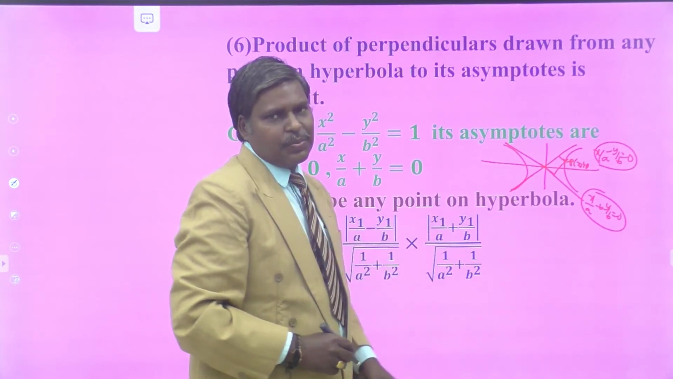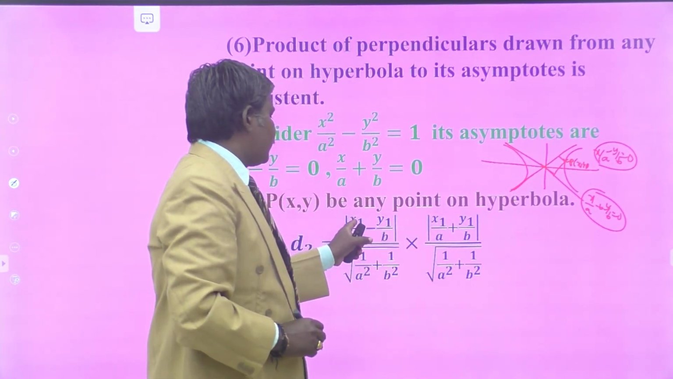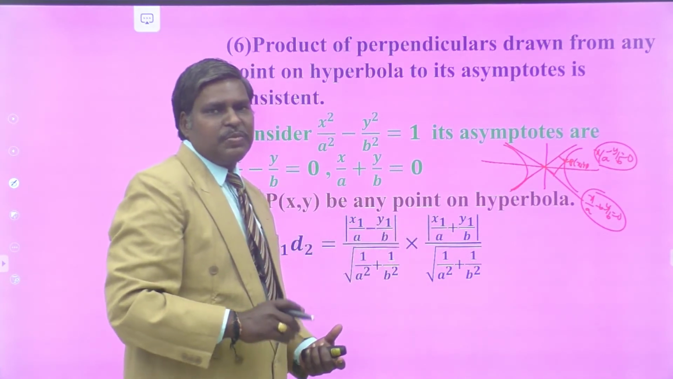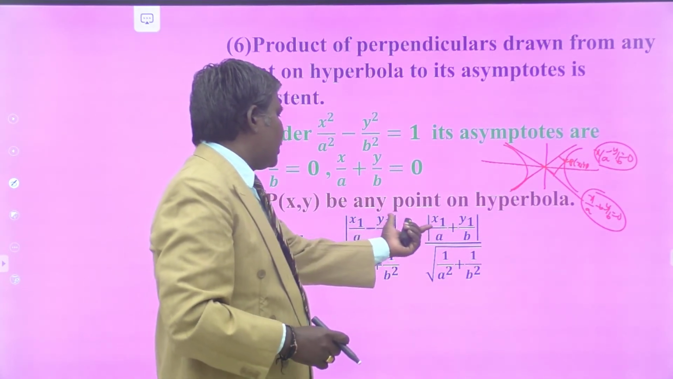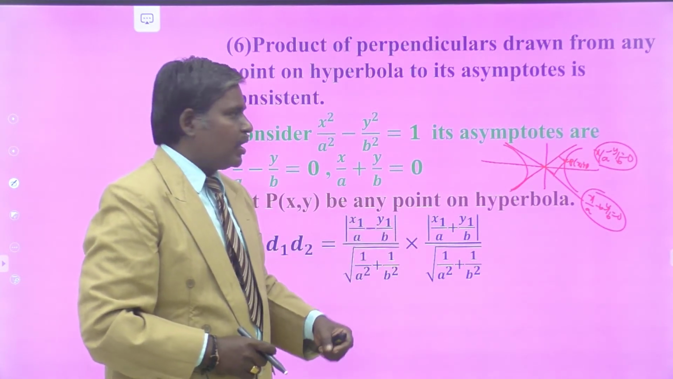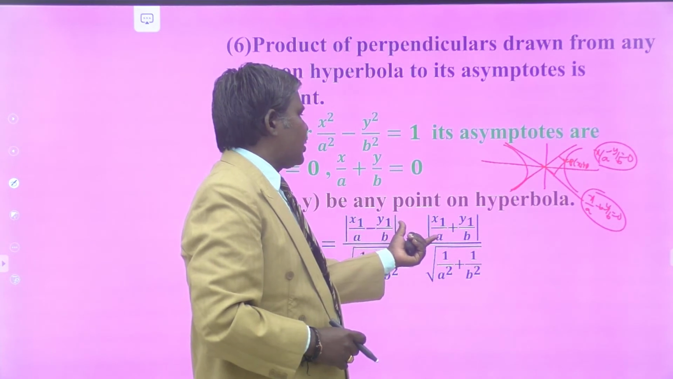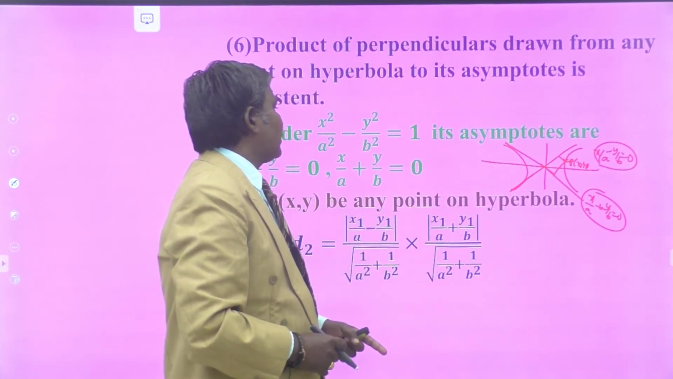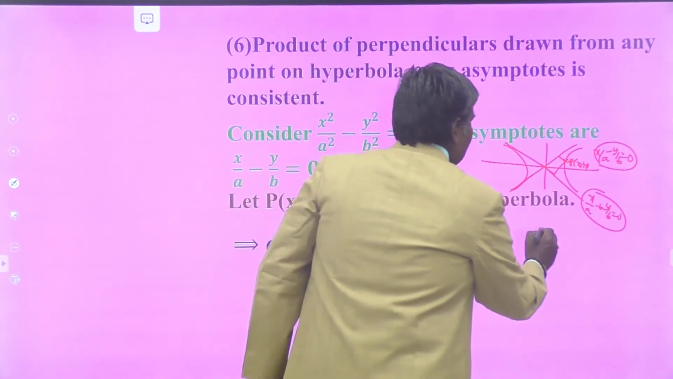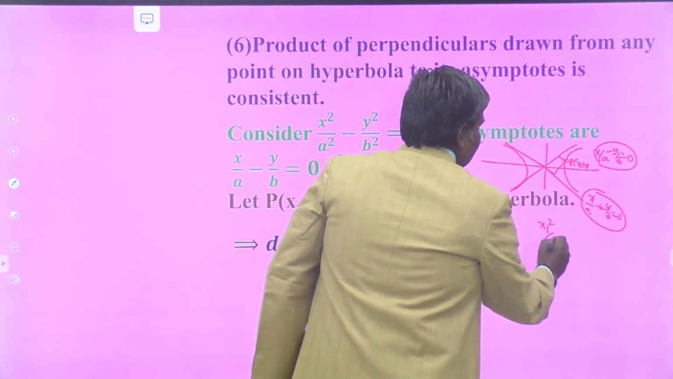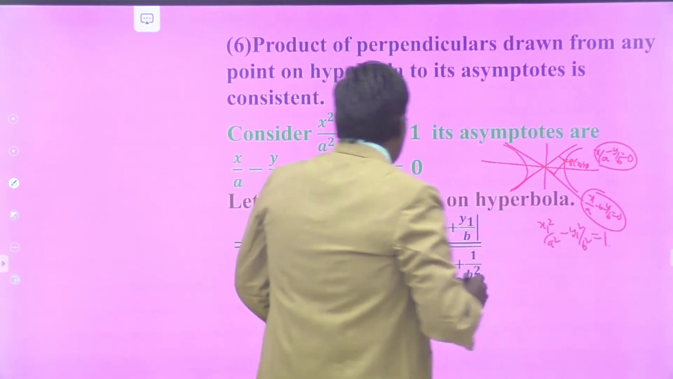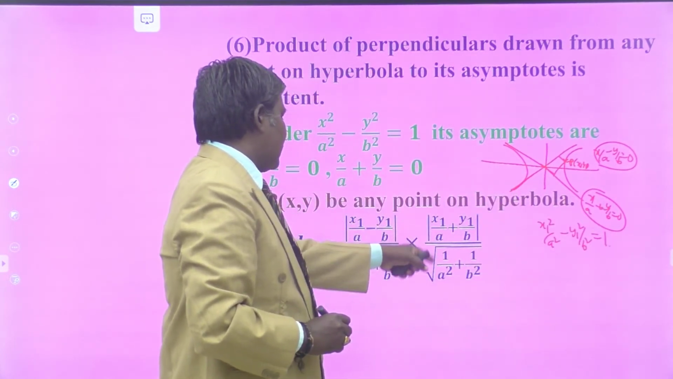Similarly, this is the other distance. My dears, what form is this? It is of the form a minus b into a plus b. What is a minus b into a plus b? A square minus b square. So the numerator becomes x1 square by a square minus y1 square by b square. But x1 square by a square minus y1 square by b square is nothing but 1. Am I correct or not? Because your point x1 comma y1 lies on the hyperbola, we have x1 square by a square minus y1 square by b square equal to 1. Therefore, the numerator becomes 1 and the denominator becomes what?